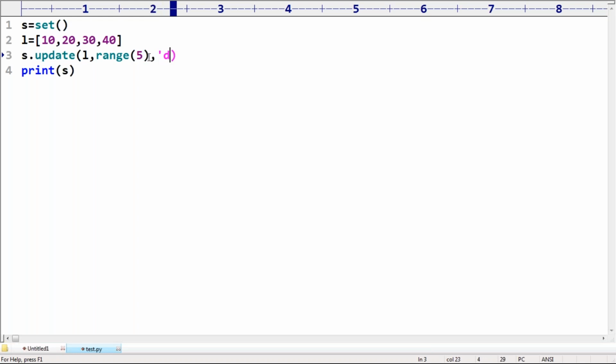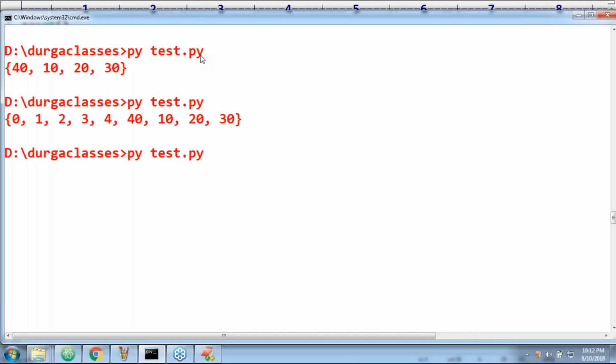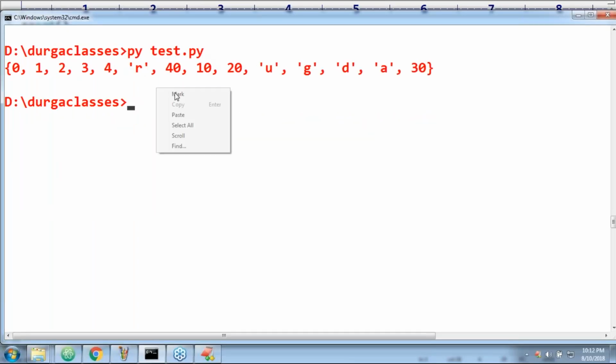Comma, sir, one more, Durga, like this. It is also a sequence only. How many elements are there in this sequence? There are 5 elements: D, U, R, G, A. Then automatically we are going to get them by default, in some order like R, U, G, D, A.